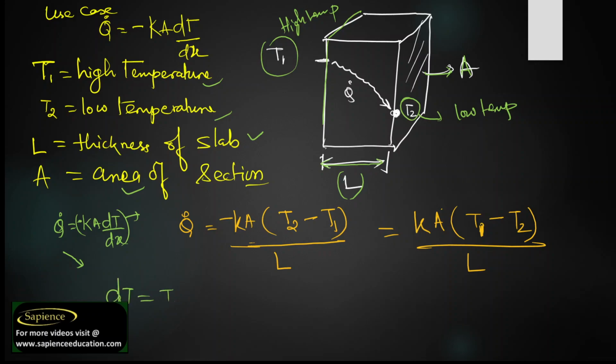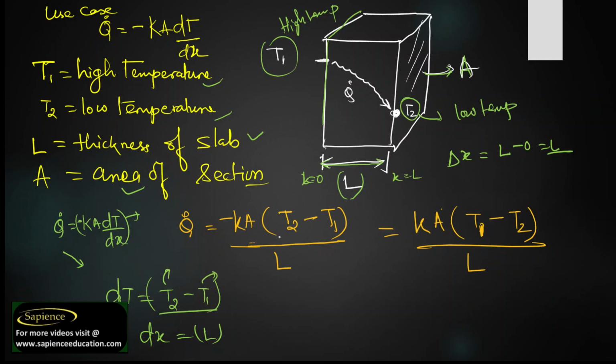So how much is the change in temperature? It is the final temperature minus the initial temperature, that is T2 minus T1, divided by the change in length. dx means change in length. In place of dx, we can write L, because the total change in length is from x equal to 0 to x equal to L. So finally the change in length, delta x, is L minus 0, that is equal to L.